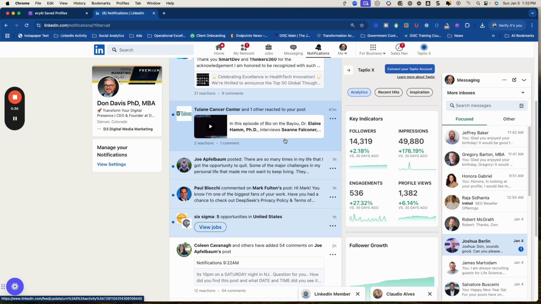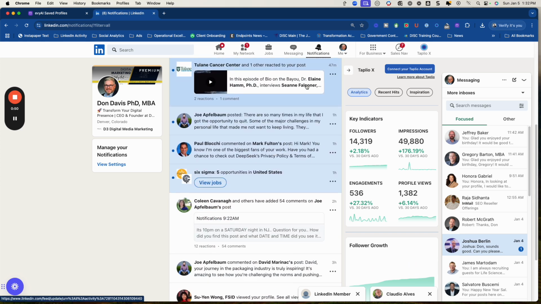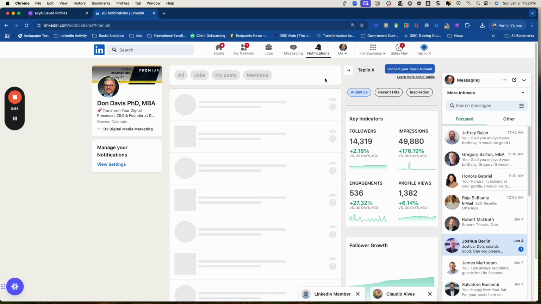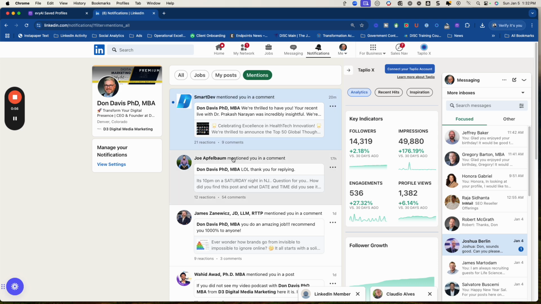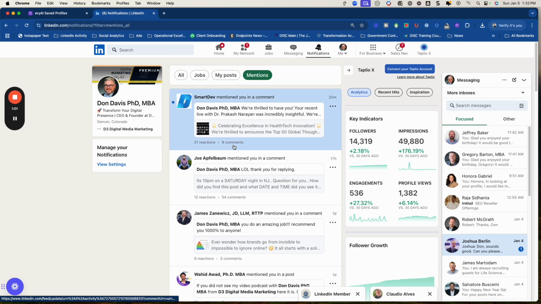I truly do believe that. But I really think that having a routine to doing this is critically important, because what is in here oftentimes can get buried. So you could say, hey, look, for my posts or my mentions, if I just want to filter down to that, it's easy enough to do that inside of here. And I could certainly just use that.